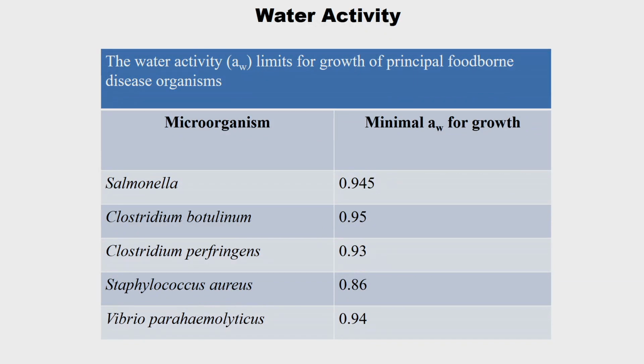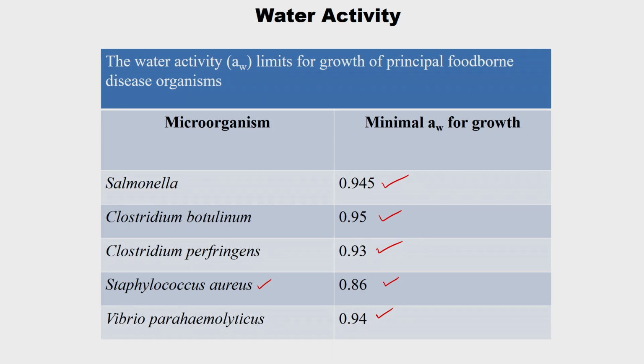These are the water activity limits for growth of the principal foodborne disease organisms. The minimal water activity is given: for Salmonella species it is 0.945, for Clostridium botulinum 0.95, for Clostridium perfringens 0.93, for Staphylococcus aureus 0.86, and for Vibrio species 0.94. So this is the minimal water activity for the growth of microorganisms.